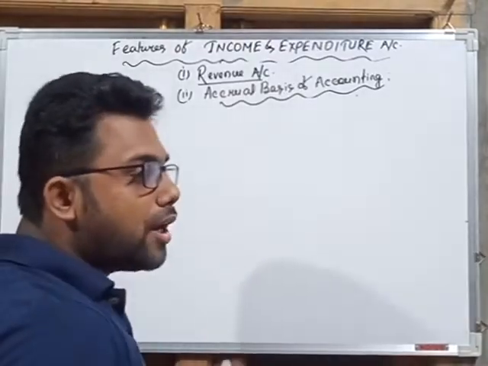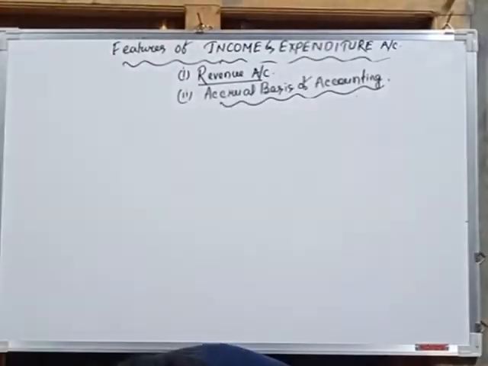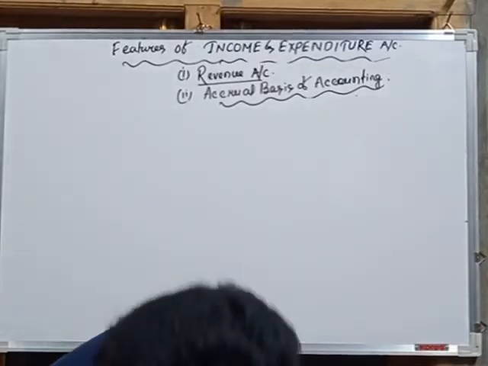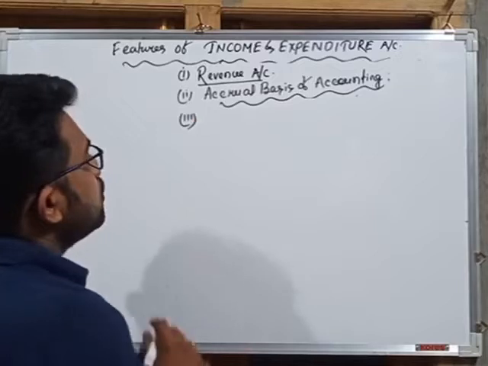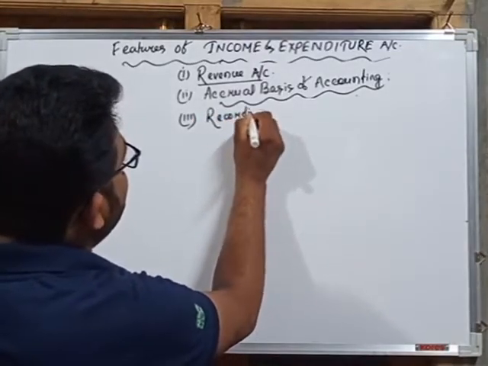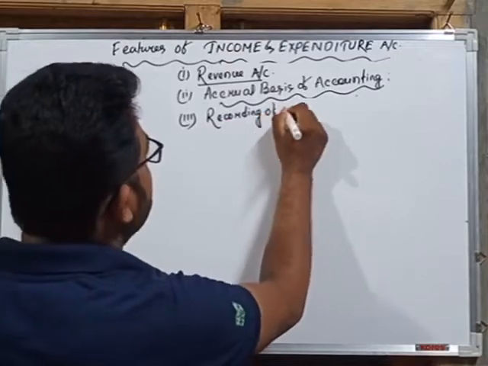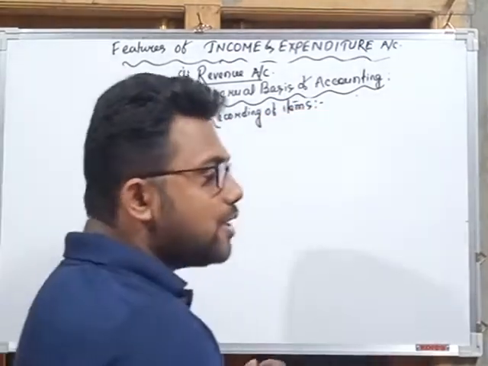So first one is the revenue account, because in revenue account it shows whether it is a surplus or deficit. Next, recording of items. So this is another easy feature of income and expenditure account. Recording of items. So what is recording of items?